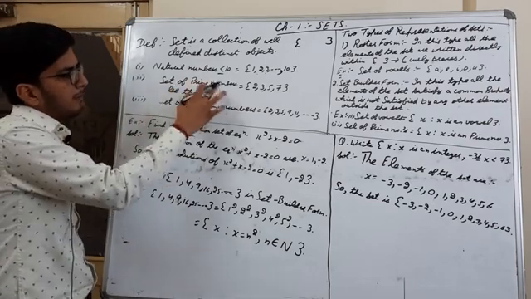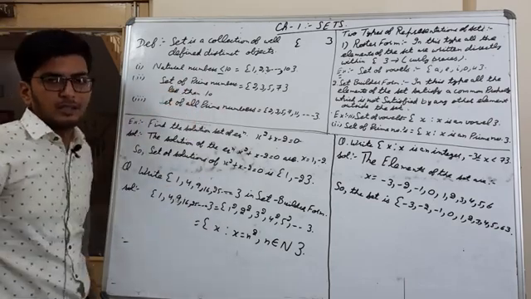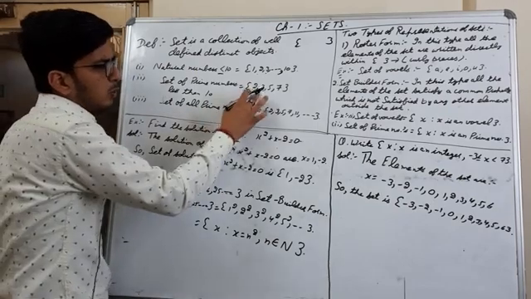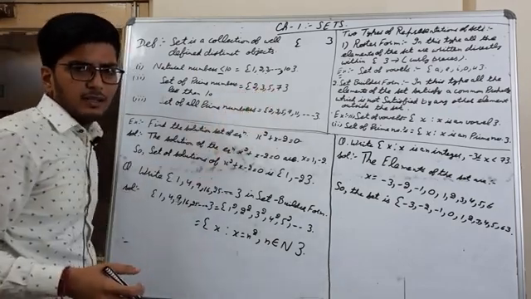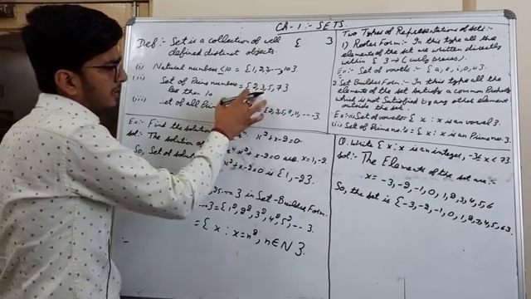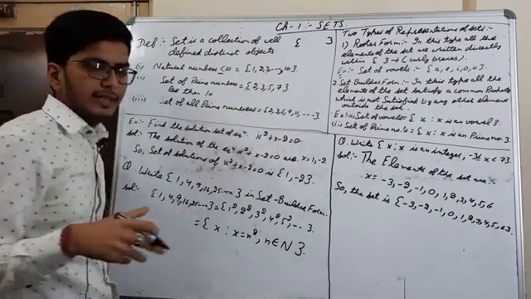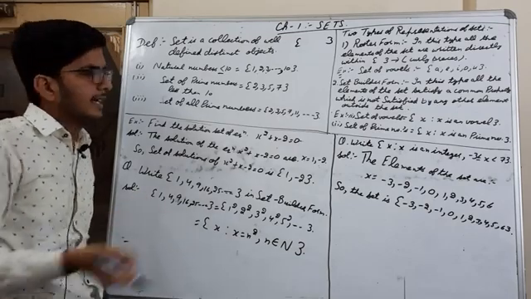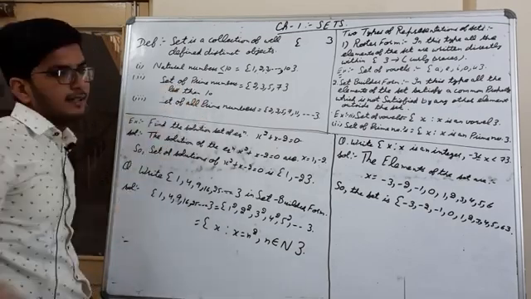Next is set of prime numbers less than 10. Prime numbers less than 10 are 2, 3, 5 and 7. So 2, 3, 5, 7 separated by commas and put in the curly braces is known as a set of prime numbers less than 10.